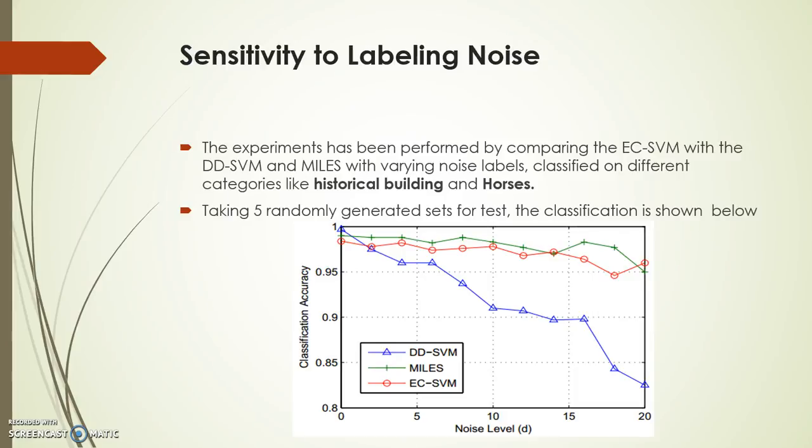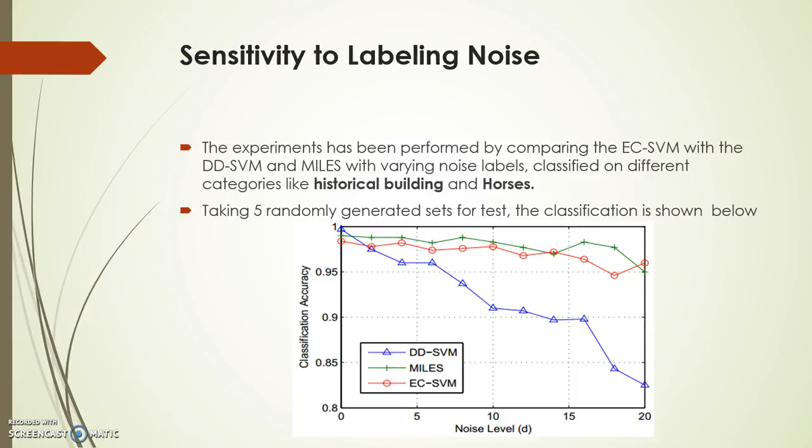Sensitivity to labeling noise. The experiments have been performed by comparing ECSVM with DDSVM and MILES as well. DDSVM and MILES are the two existing methods, tested with varying noise labels. These have been classified on different categories, like historical building and horse, taken as examples. Taking 5 randomly generated sets for testing, the classification is shown as follows.